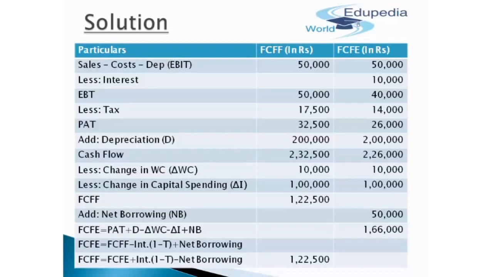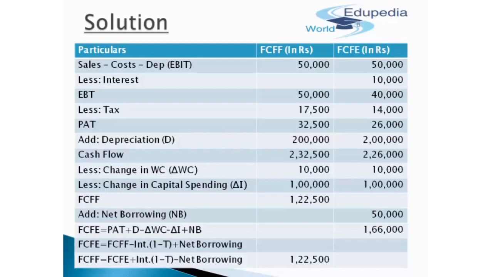Now, after this, we'll deduct the taxes. In case of 50,000, that was 35%, so after taxes the PAT amounts to 32,500. Whereas in case of free cash flows for equity, the EBT was 40,000, and after deducting the taxes at 35%, we get a PAT of 26,000.